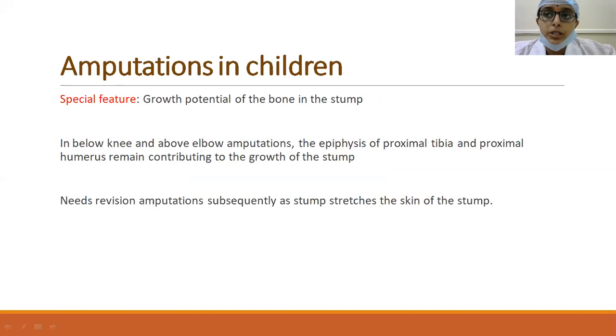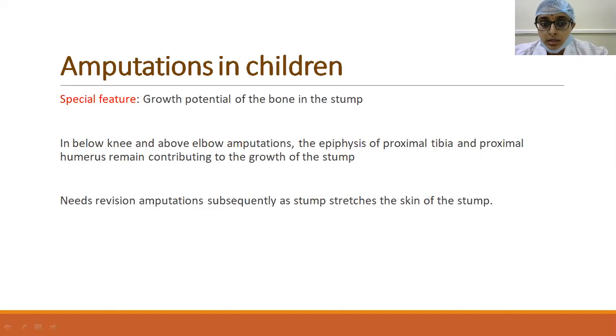And coming to amputations in children, we have seen certain indications, such as certain congenital abnormalities, where we do amputations in children. However, the main problem is that there will be growth potential of the bone stump. As you see, at the epiphysis, the proximal end of the tibia and the distal end of the femur, there will be growth potential. In the same way, at the wrist joint and the shoulder joint, there will be growth potential. Suppose you perform a below-knee amputation in a child, and there is still growth potential in the proximal tibial epiphysis. So there will be an increase in the length of the limb.